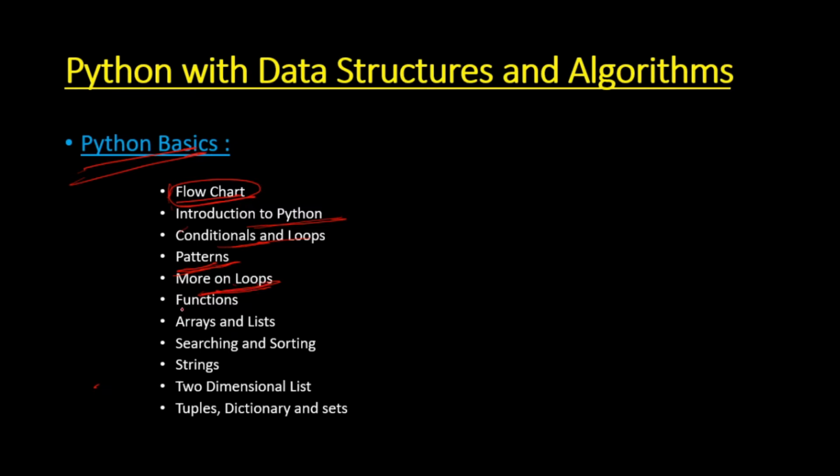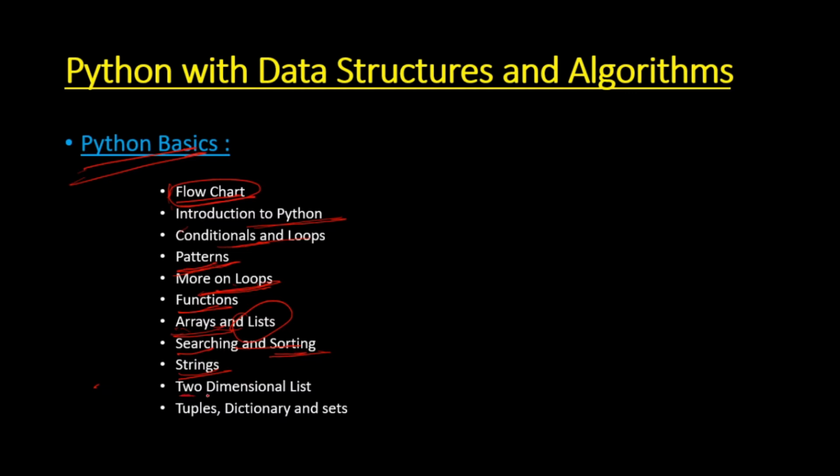After that, we will be learning functions and how we can use functions to enhance code readability. Then we'll study arrays and lists, arrays which are called lists in Python. After that, we will be learning searching and sorting. We'll learn linear search, binary search, and in case of sorting, bubble sort, etc. Coming to strings, we'll learn strings and various properties around strings.